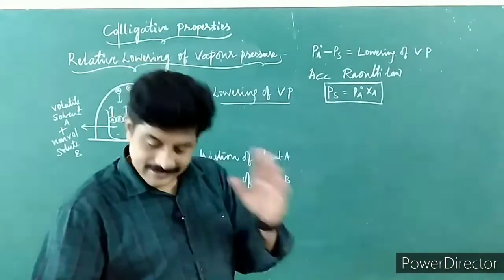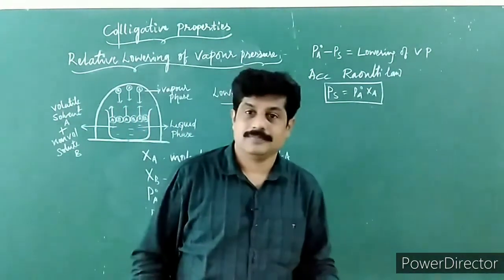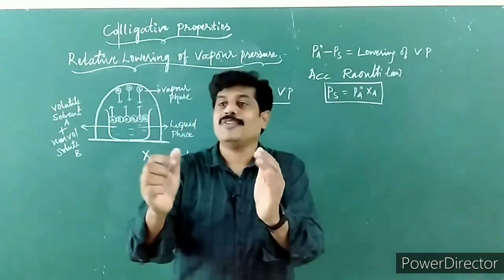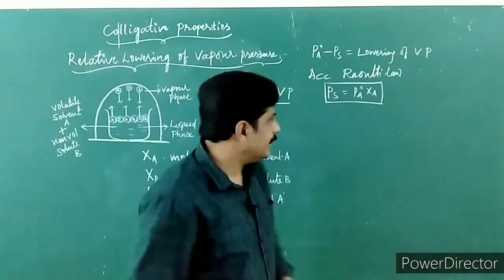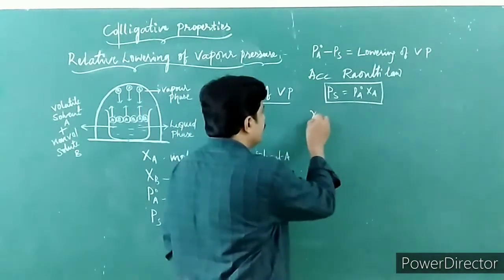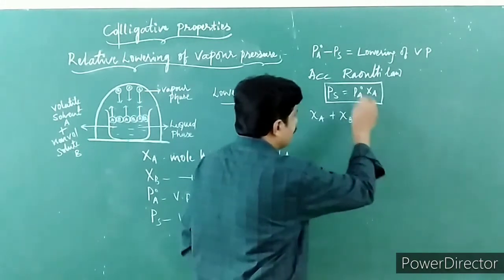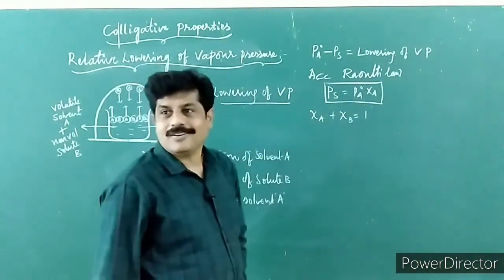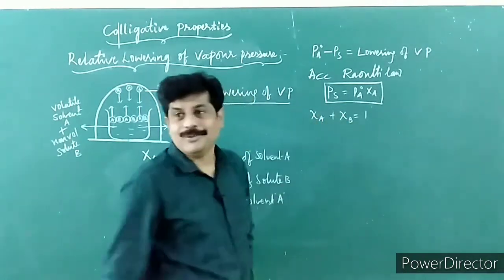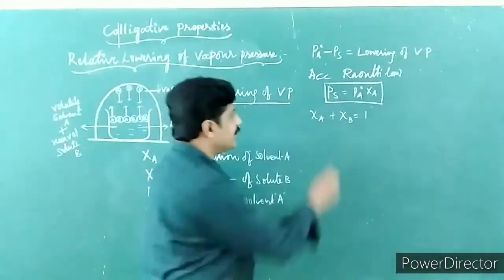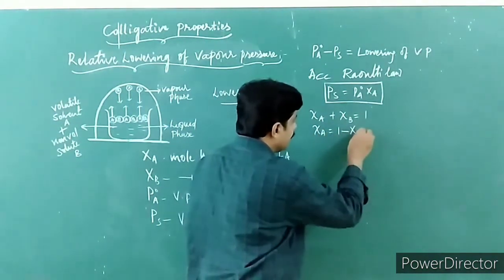Children, you know that for a binary solution, the sum of the mole fractions of all the components is equal to 1. So χa plus χb is equal to 1. Now, this is for the solvent and this is for the solute. Now, χa is equal to 1 minus χb.